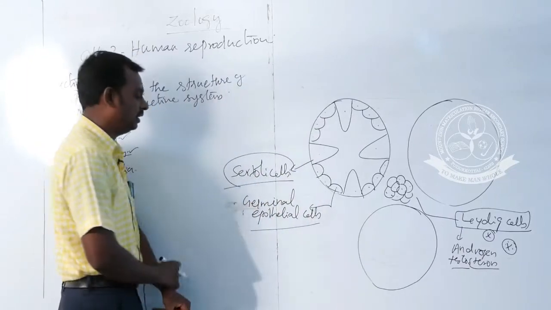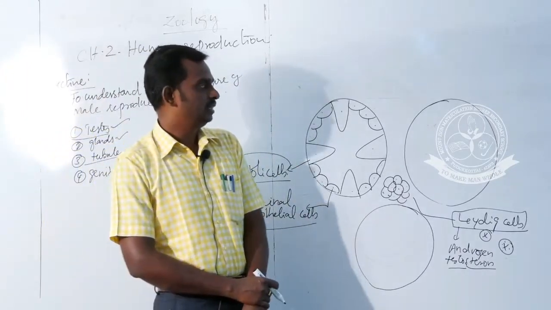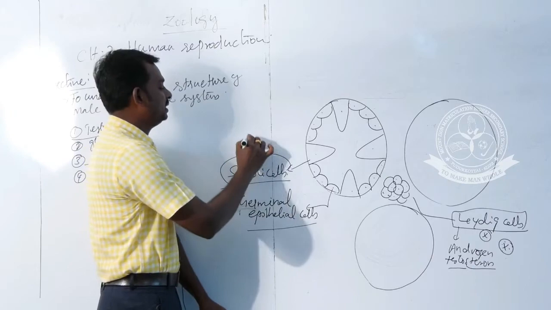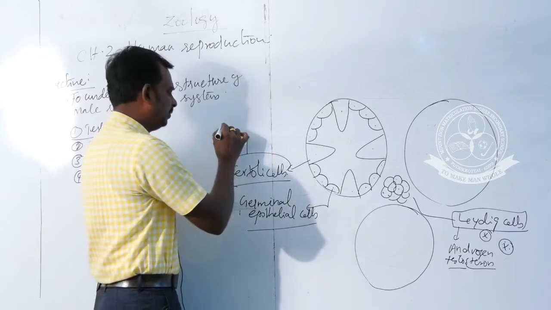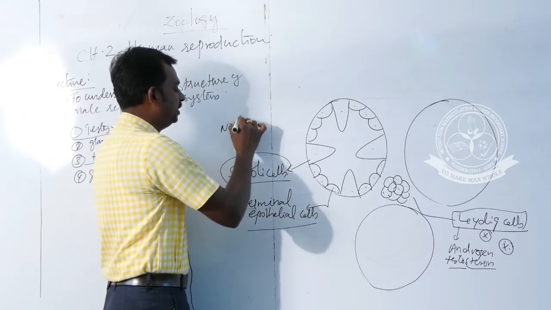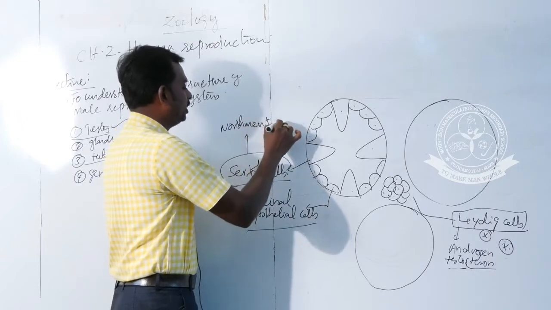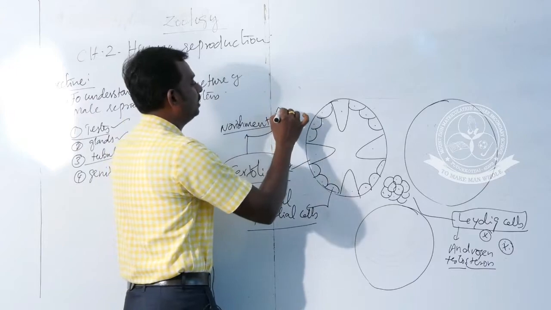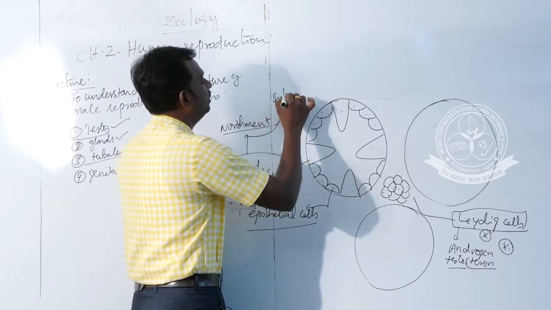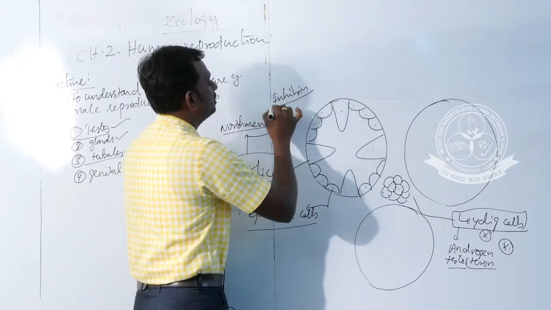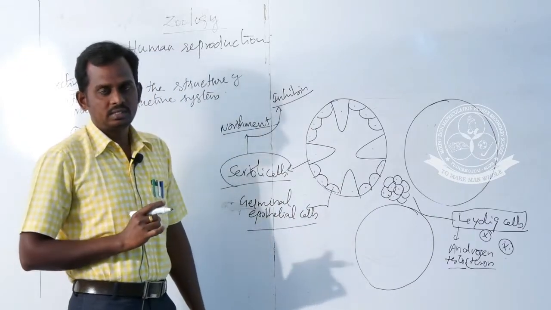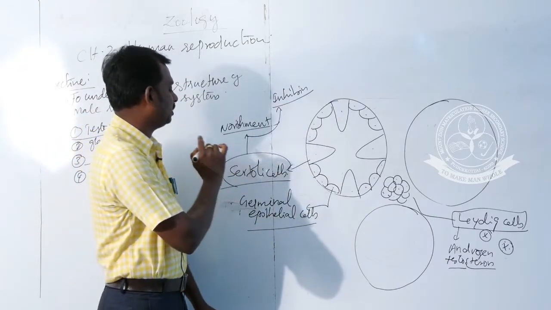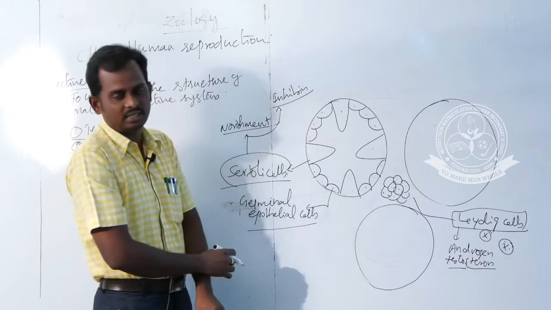Now, what is the function of Sertoli cells? Our first important function is nourishment to the sperm, which means providing nutrients to the sperm. The second is another two mark question, inhibin. Inhibin is a protein hormone secreted by the Sertoli cells.